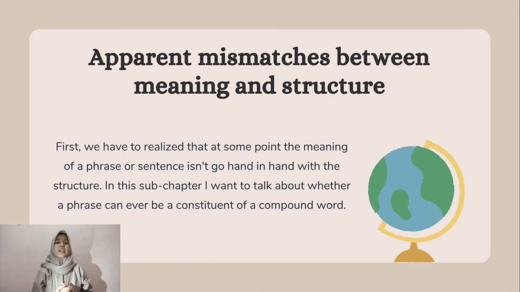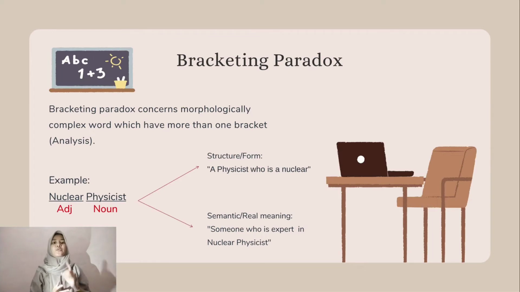Okay, the next material is apparent mismatch between meaning and structure. First, we have to realize that at some point, the meaning of a phrase or sentence doesn't go hand in hand with the structure. In this subchapter, I want to talk about whether a phrase can ever be a constituent of a compound word. So, first we will talk about bracketing paradox.